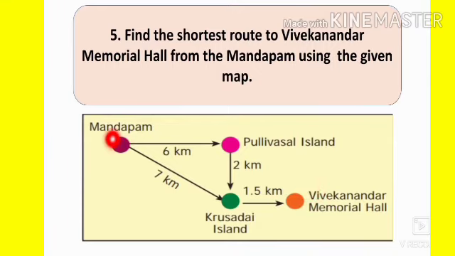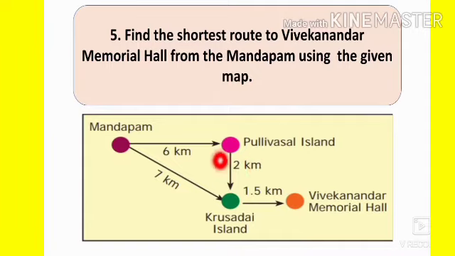The first one is Mandapam to Pullivasal Island, Pullivasal Island to Crusadai Island, and Crusadai Island to Vivekananda Memorial Hall. And the second one is Mandapam to Crusadai Island, and from Crusadai Island to Vivekananda Memorial Hall. So there are 2 possible ways to go to Vivekananda Memorial Hall from Mandapam. So now we are going to find the shortest route.